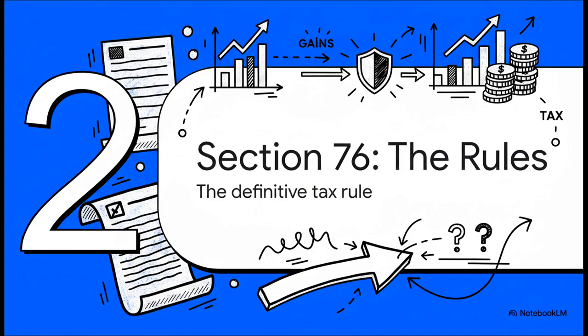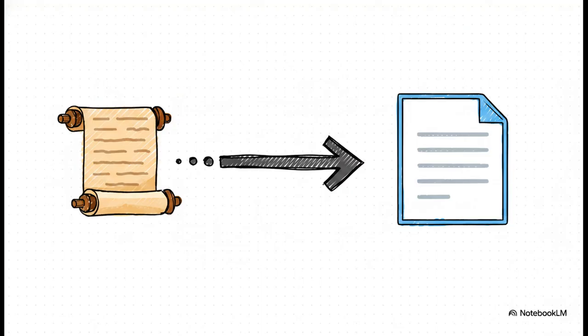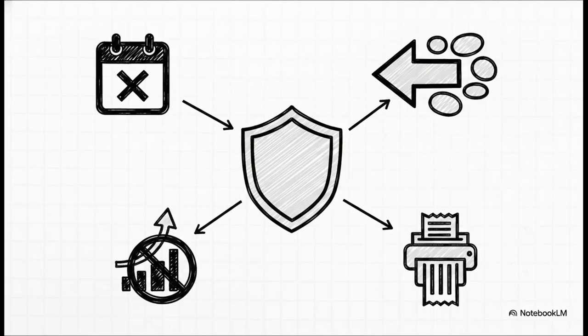This is now the final word, the definitive guide for taxing gains from MLDs. It just wipes away all the old debates by setting up a clear, simple set of rules that everyone has to follow. So let's see how it's put together. Now, for all you seasoned professionals out there, this whole setup might feel a bit familiar. And you'd be right. Section 76 of the new 2025 Act isn't brand new. It actually just carries forward the same ideas that were first brought in under Section 50AA of the old 1961 Act. This is great because it gives us continuity and solidifies an existing policy, rather than throwing a whole new concept at us.